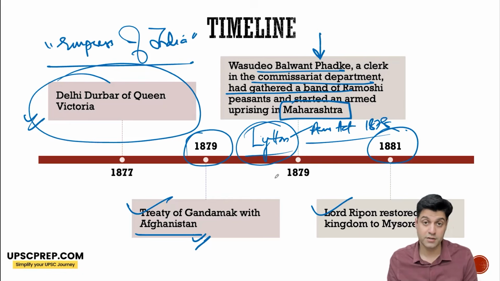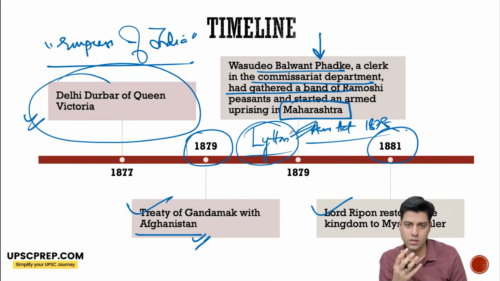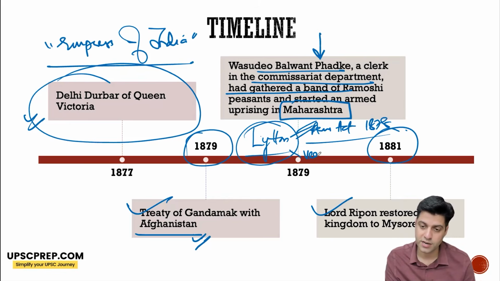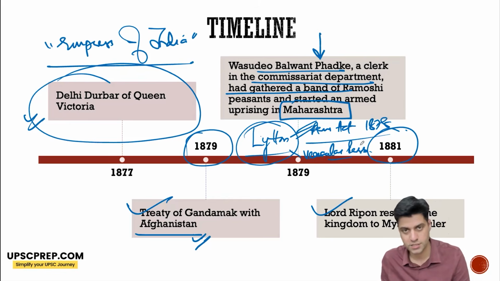Okay, Arms Act, very, very infamous. So this, now, a lot of things which Lytton did were very infamous. Ripon, on the other hand, was a famous governor general because of his more liberal ideology. So he repealed this Arms Act. Another act, the Vernacular Press Act, restricting vernacular press, was also repealed by Ripon.